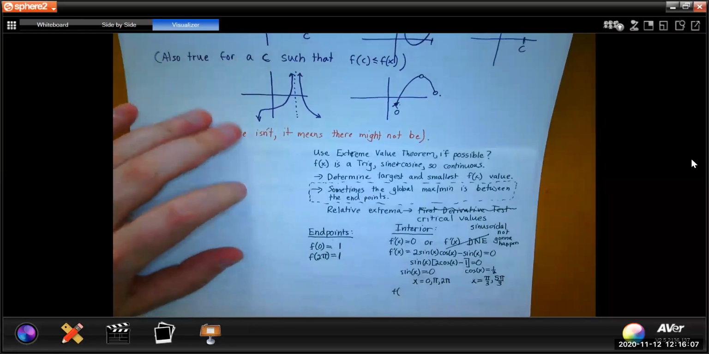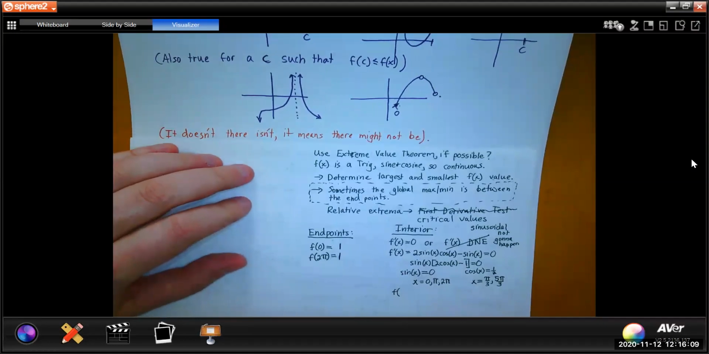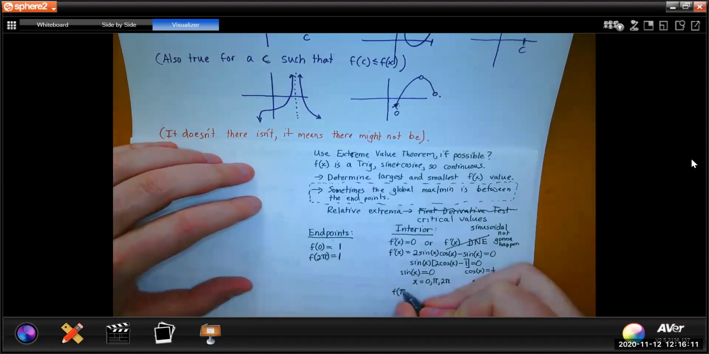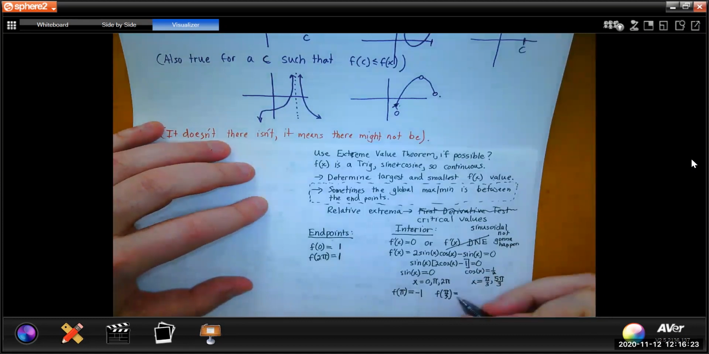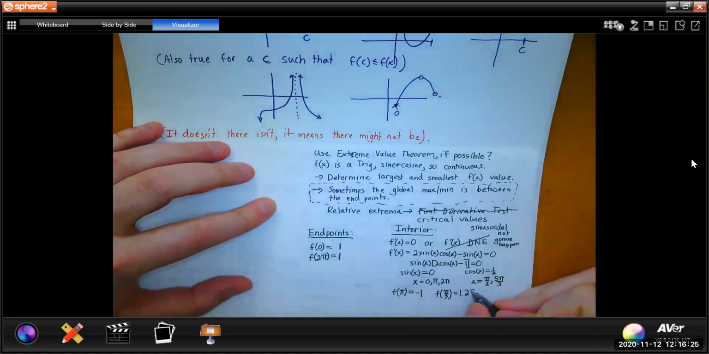So when x is pi, I got -1. When x is pi over 3, I got 1.25. And when x is 5 pi over 3, I also got 1.25.